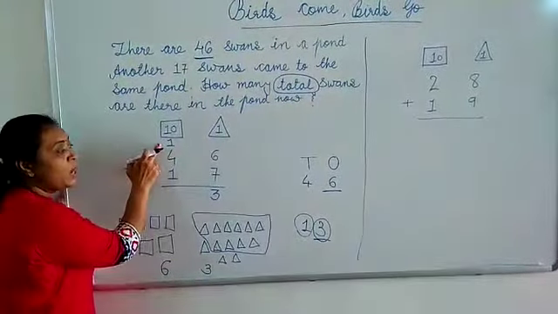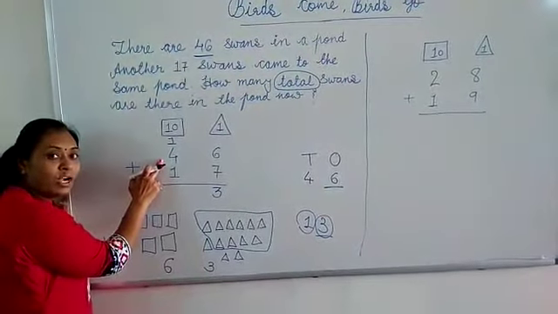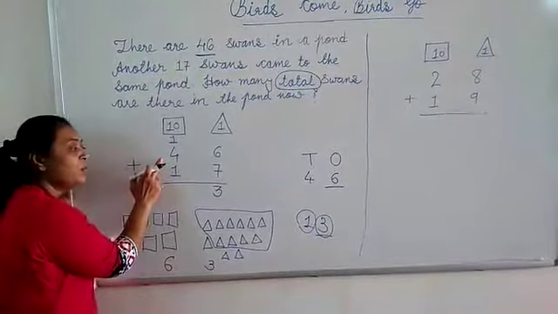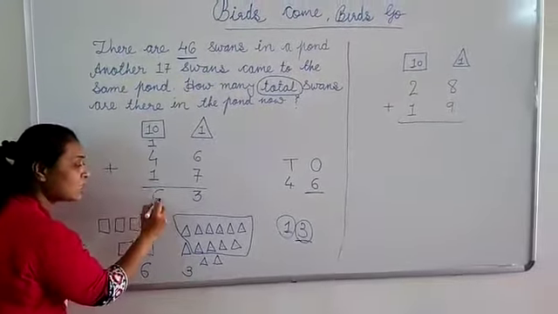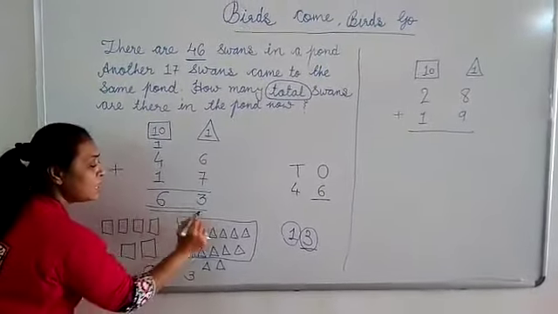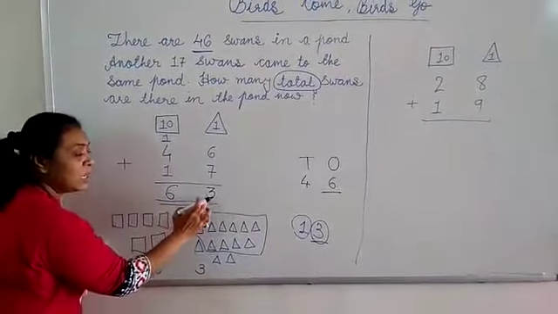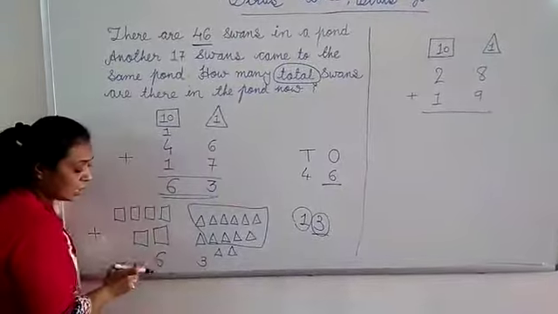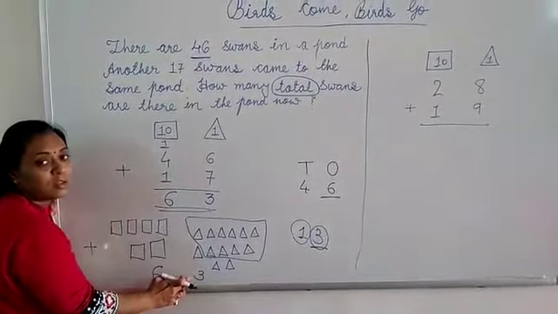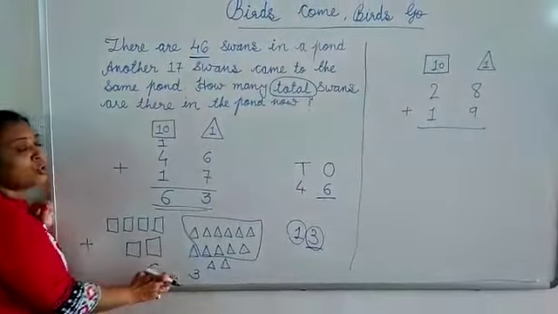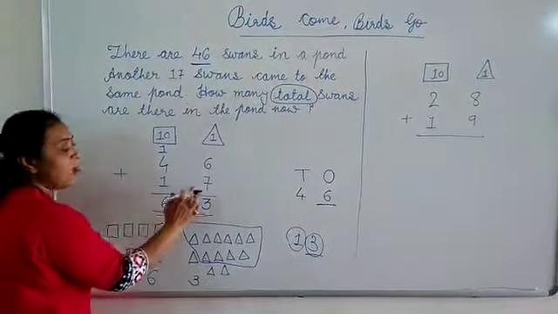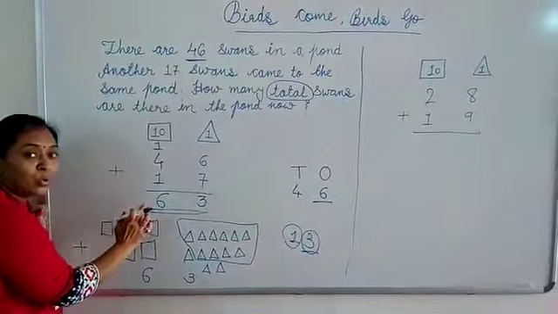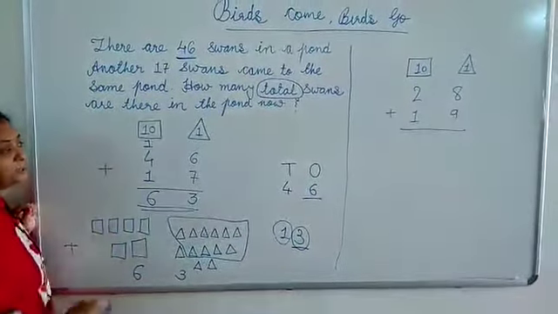Now 1 plus 4 is equal to 5, and 5 plus 1 is equal to 6, so the number is 63. See, here also the answer is 63. So in short, 46 plus 17 is equal to 63.